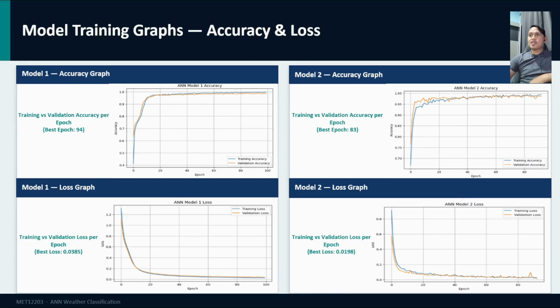For model 1, the best accuracy was reached at epoch 94. For model 2, the best validation accuracy was reached at epoch 83. The early stopping callback helped model 2 stop at the optimal point.